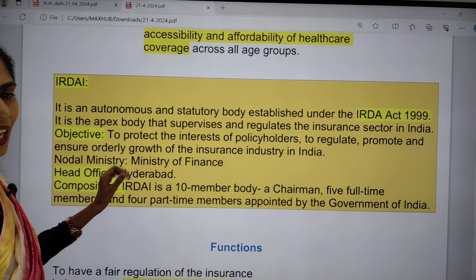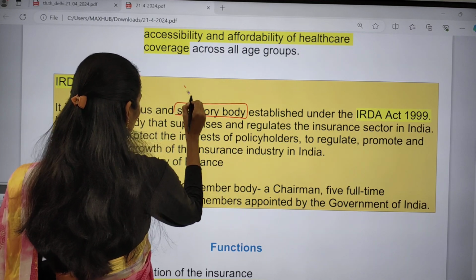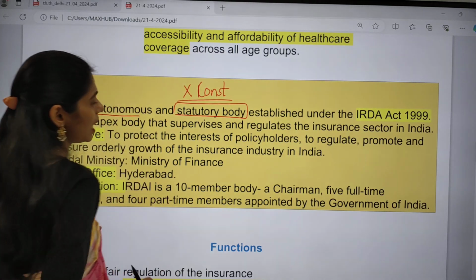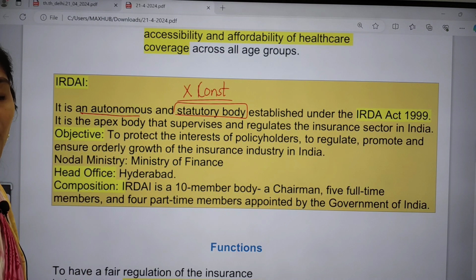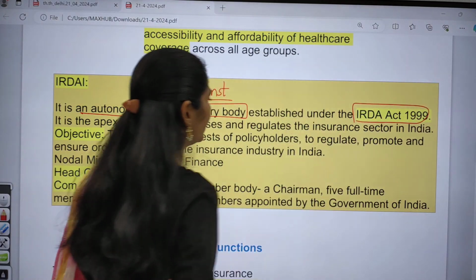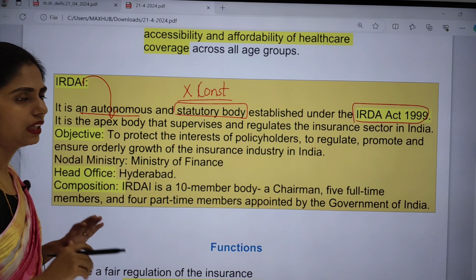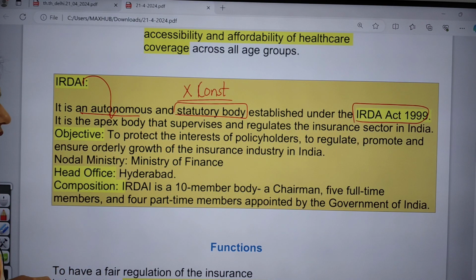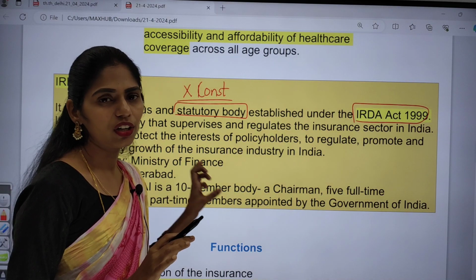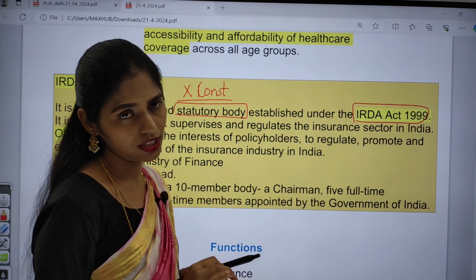So IRDAI is an autonomous and statutory body. It is not a constitutional body, it is a non-constitutional body. It is a statutory body established under the IRDA Act of 1999. It is an apex body which supervises and regulates the insurance sector in India. Because of this, it gave regulations regarding the removal of the age limit for new health policies.